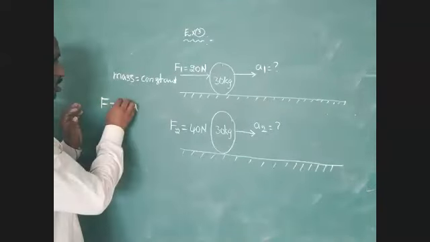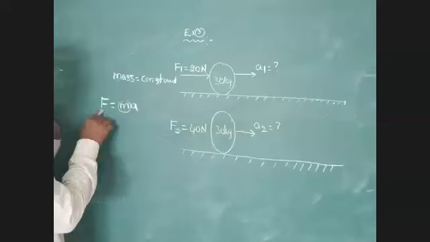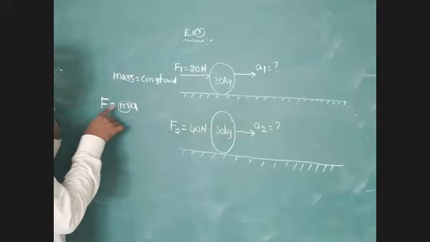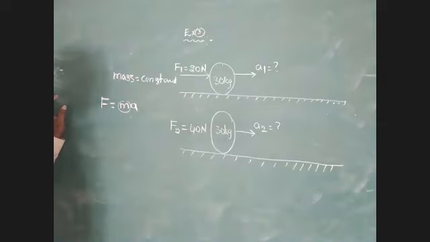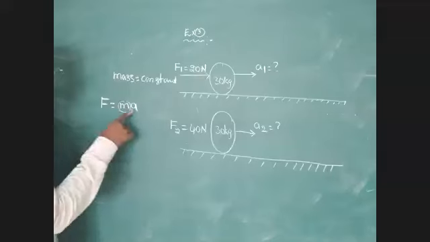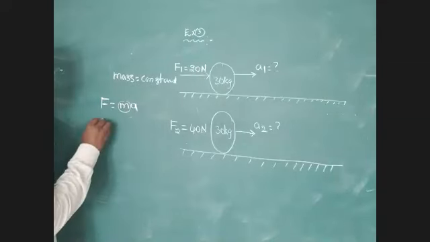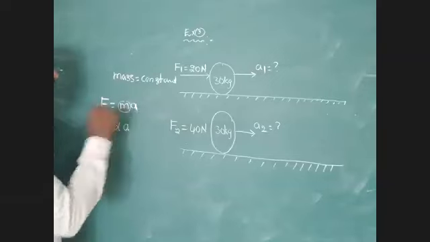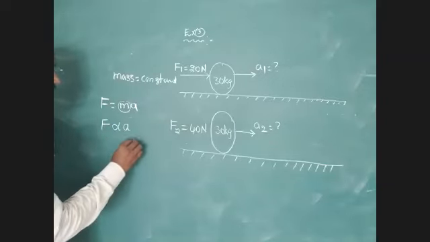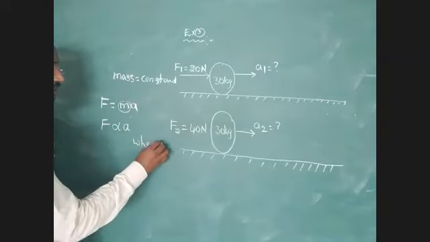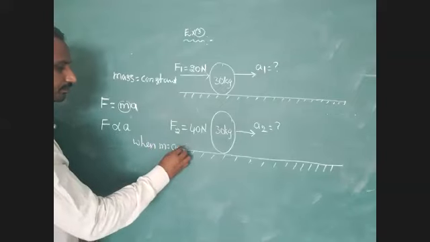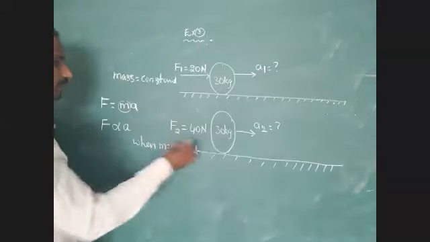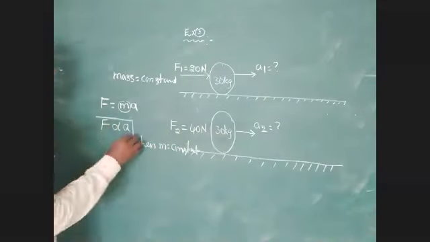So here mass is constant, then we have to give the relation between force and acceleration. External force is directly proportional to acceleration when mass is constant.